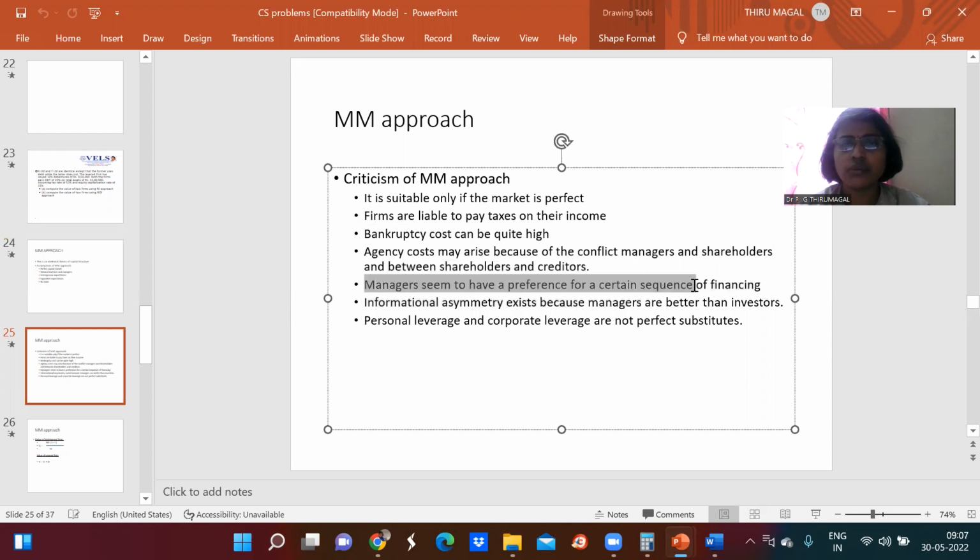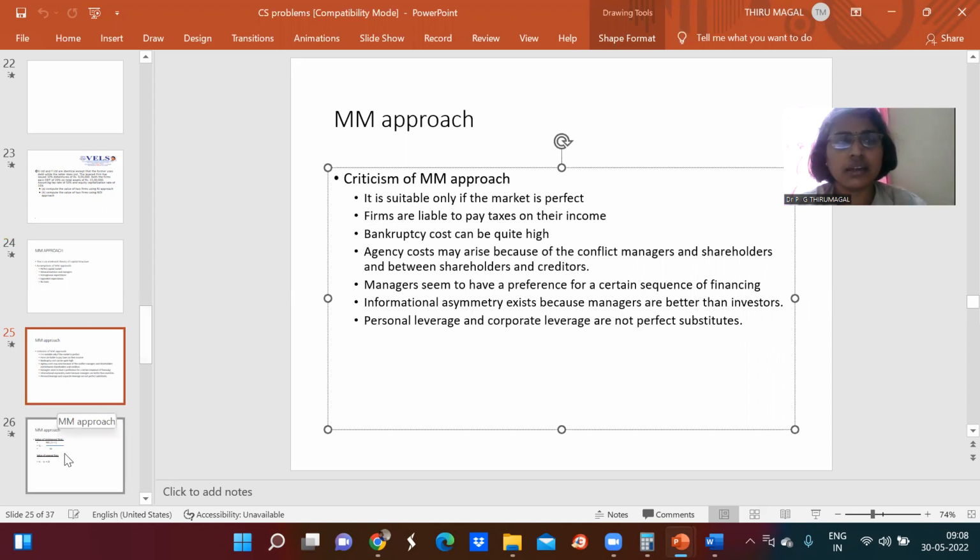Managers seem to have a preference for a certain sequence of financing. Informational asymmetry exists because managers know more than investors. Personal leverage and corporate leverage are not perfect substitutes. These are all certain criticisms of the MM approach.